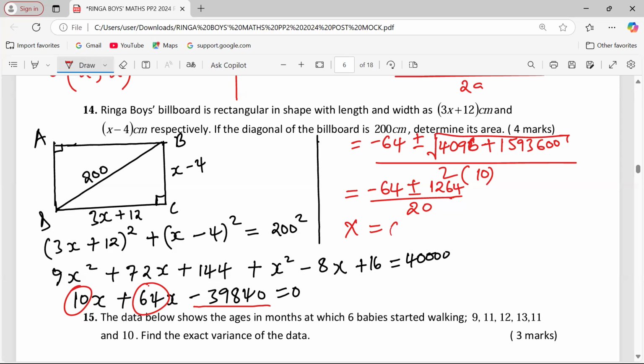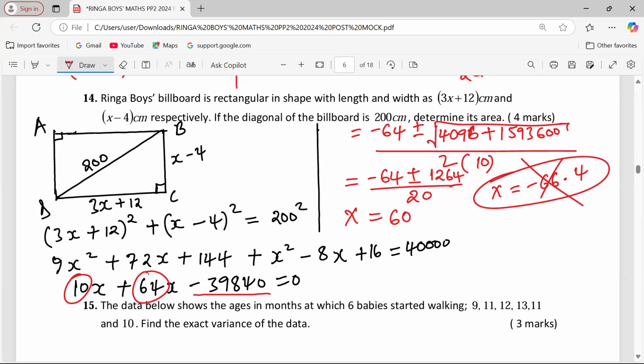I'm getting 60. Then the second value of x shall be, when I take negative 64 and I subtract, because the square root can have either the positive or the minus, 1264, I'm getting negative 1328. Then this has to be divided by 20 also to give us negative 66.4. Remember, we are dealing with length. Therefore, we cannot talk about a negative length. So we ignore this second value and we work with 60, the first value.